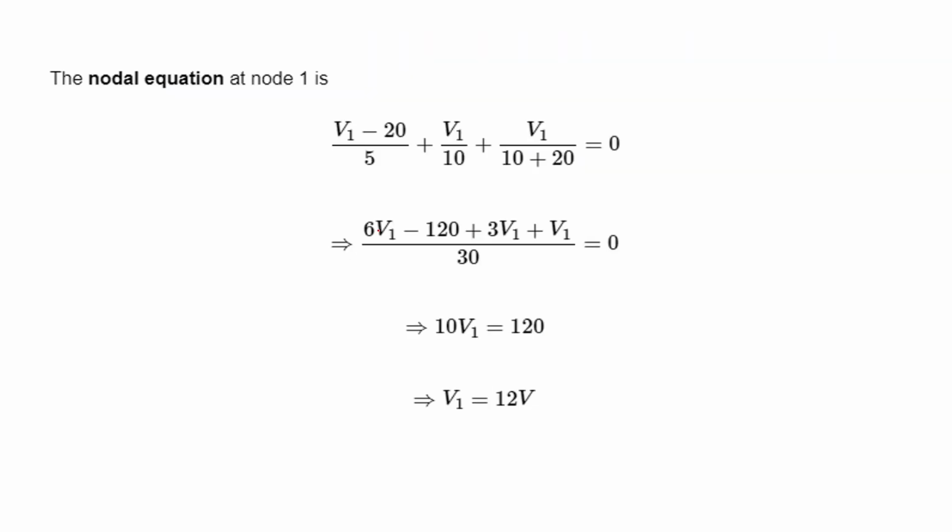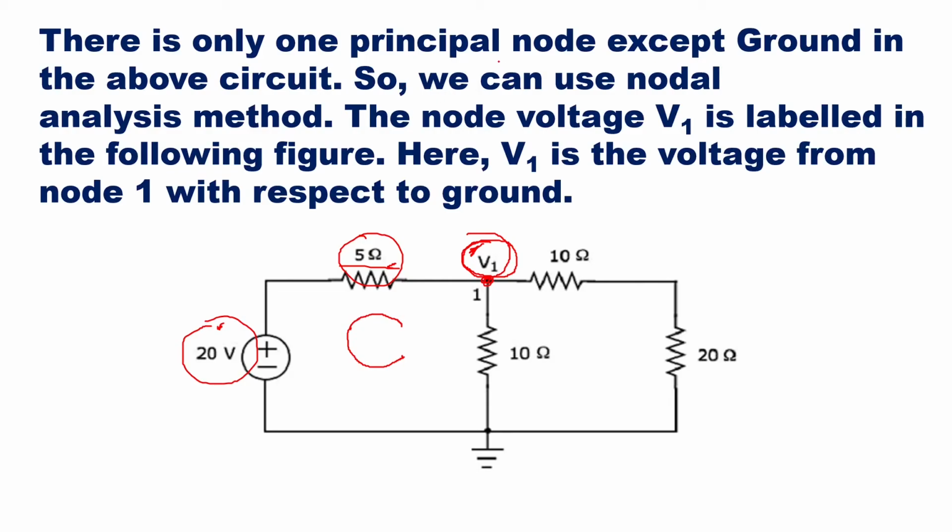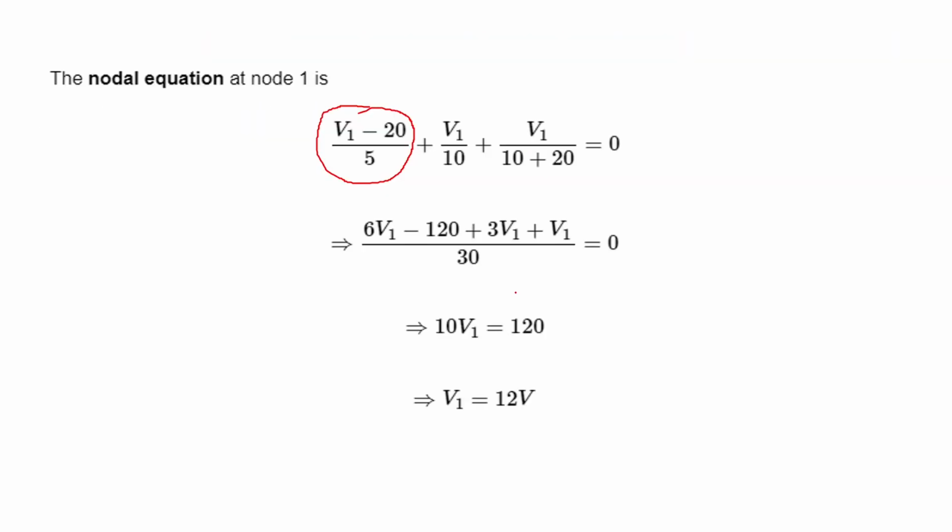So here we can have the first equation, (V1 minus 20) upon 5, that is the current in the first loop. Then you see V1 upon 10 ohms, here is V1 and this is the 10 ohms, then you will get the current which is flowing here. Then we can have V1 upon 10 plus, in the last loop, V1 upon 10 plus 20, that will equate to 0 for that particular node.